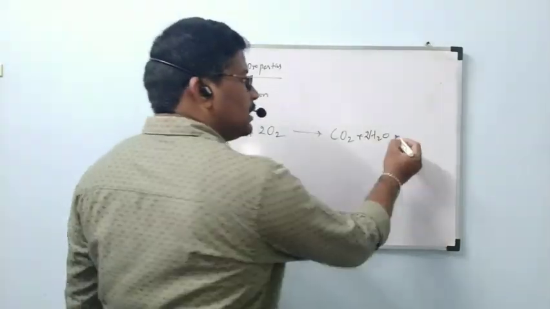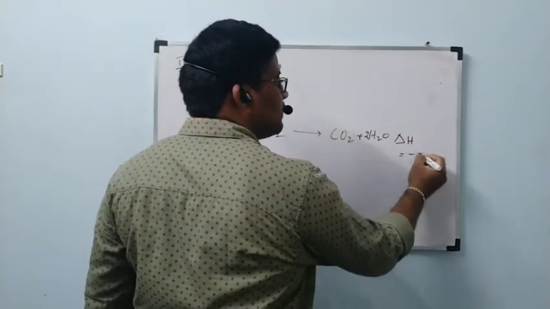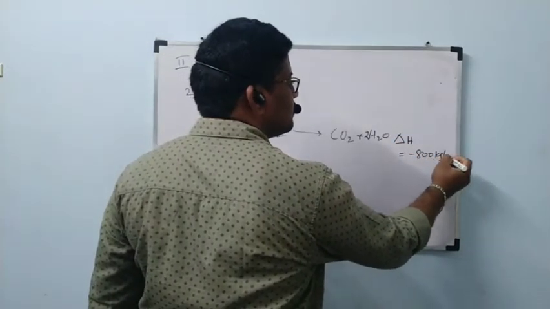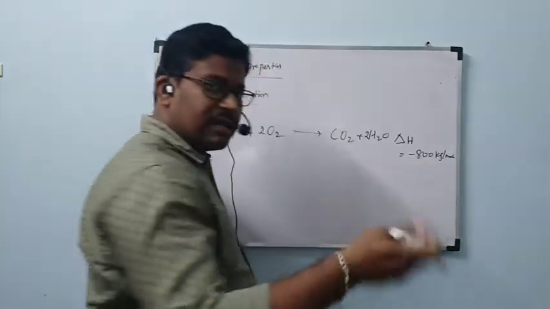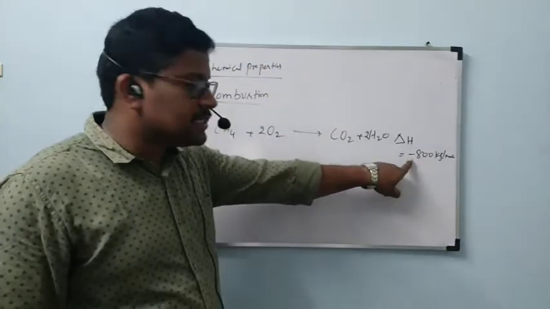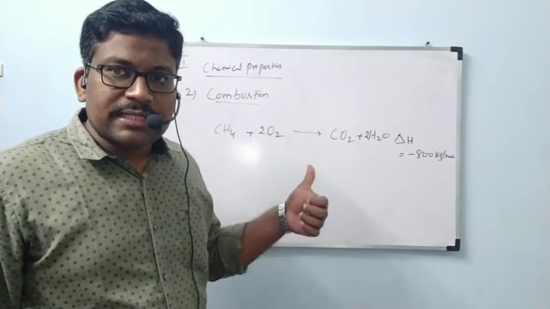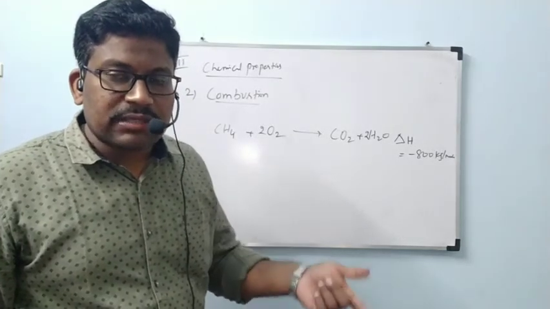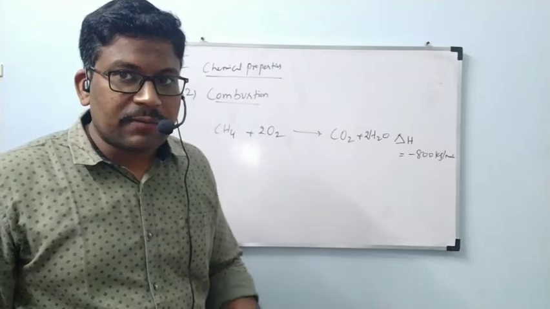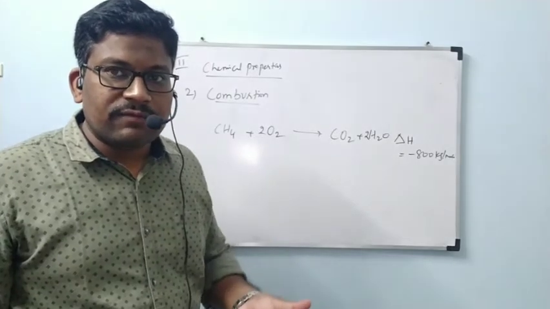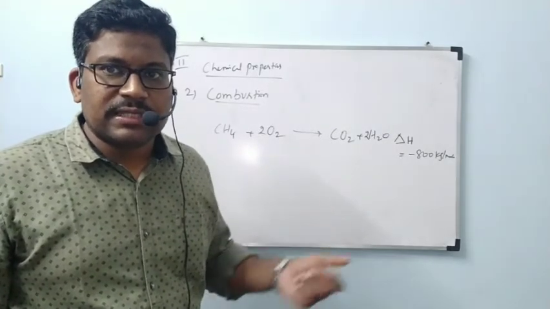Along with that, delta H is equal to minus 800 kilojoules per mole. That much energy also will be released. Minus represents that energy is released. That's why these alkanes, when they undergo reaction with oxygen, release a large amount of heat energy. Because of this, these are used as fuels.